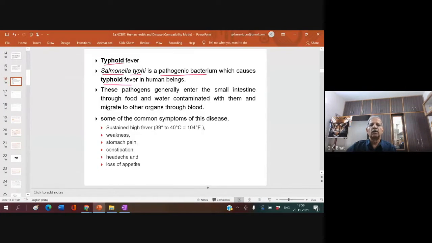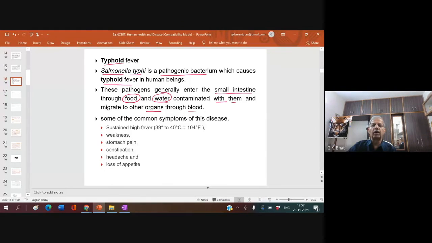These pathogens generally enter the small intestine through our food or water contaminated with them and migrate to other organs through the blood. So you must remember, whenever we eat food or water contaminated with Salmonella typhi bacteria, these bacteria pass through our fecal matter.